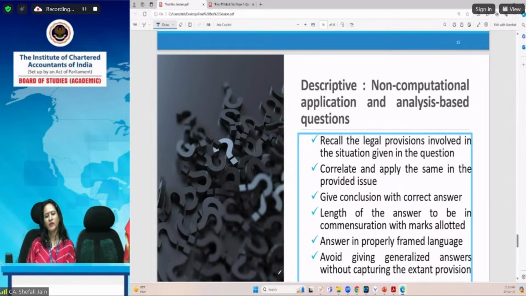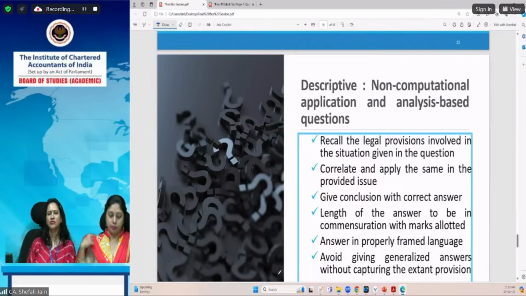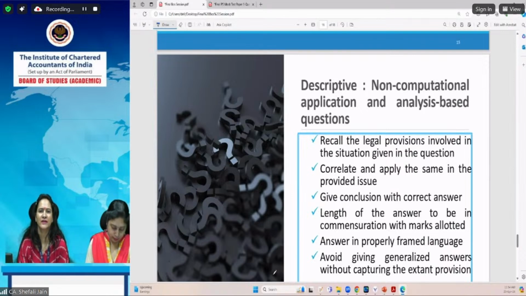As far as descriptive, non-computational, application and analysis-based questions are concerned, recall the legal provisions involved in the situation given in the question, correlate and apply the same to the provided issue, and give a conclusion with the correct answer. The length of the answer should be in commensuration with the marks allotted, and answer in properly framed language. Avoid giving a generalized answer without capturing the extant provision. You don't have to give a general and vague answer. Whatever you answer should be in relation to the legal provision applicable in the given case.